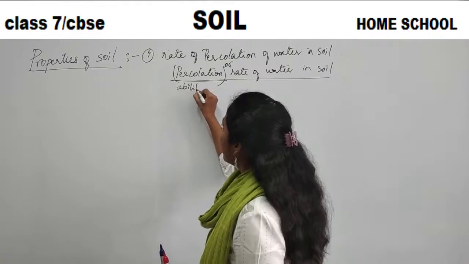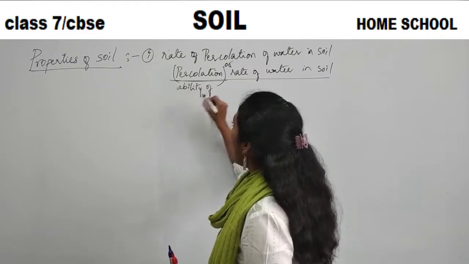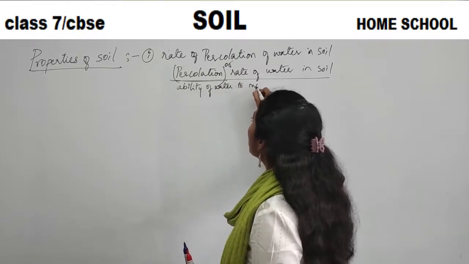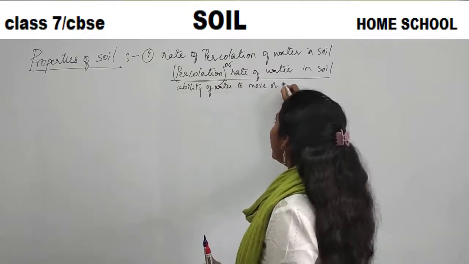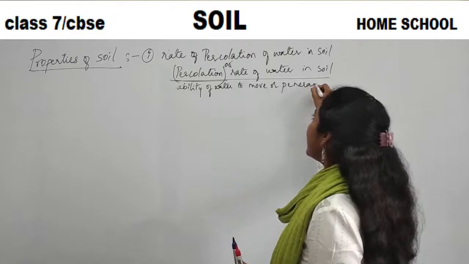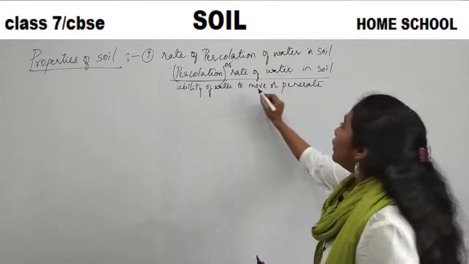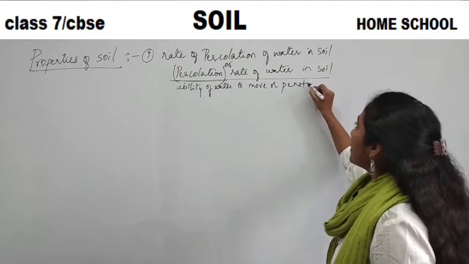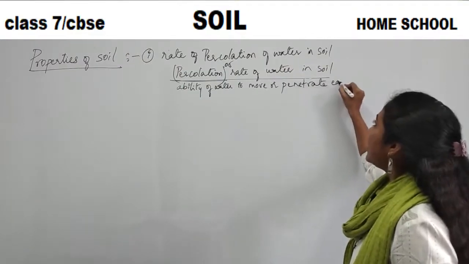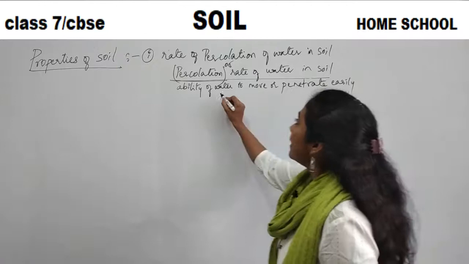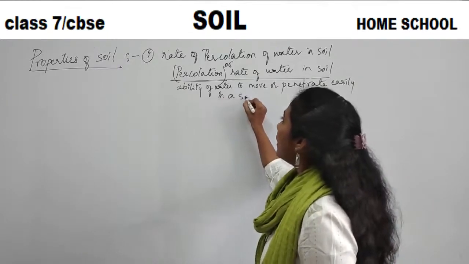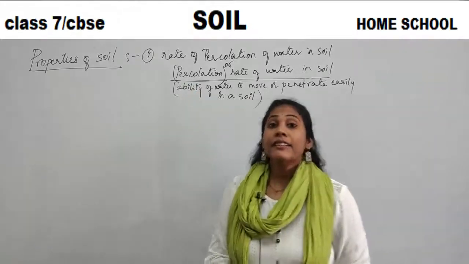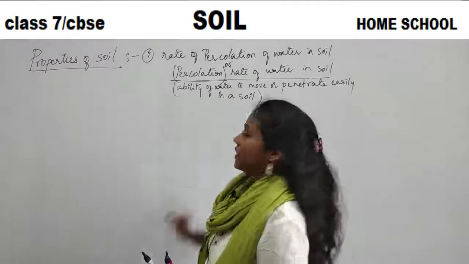Ability of water to move or penetrate, in the sense moving through, to move or penetrate easily in a soil. So this is a simple way of understanding the meaning of the word percolation.